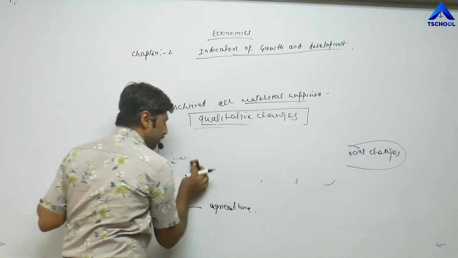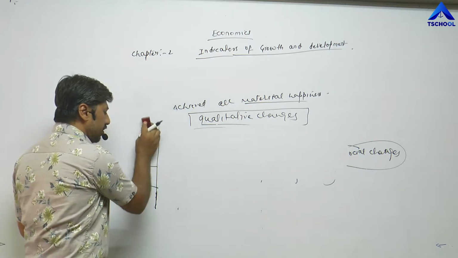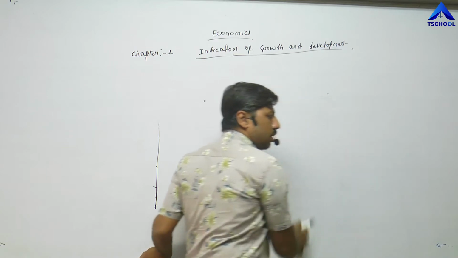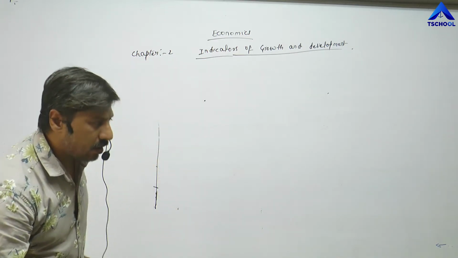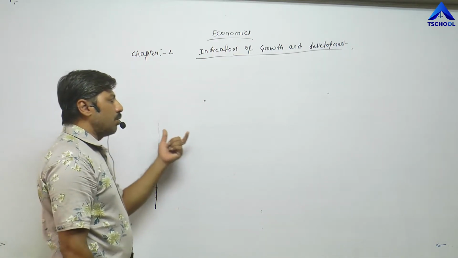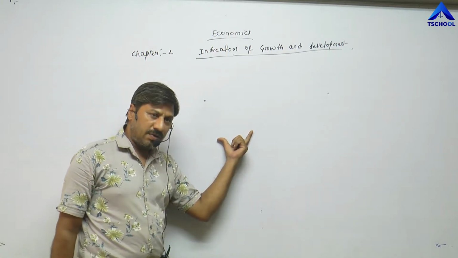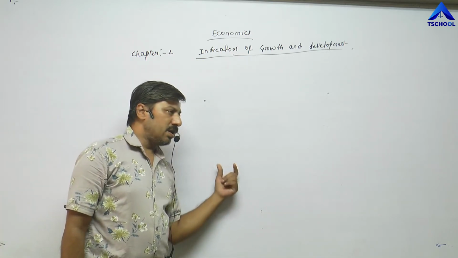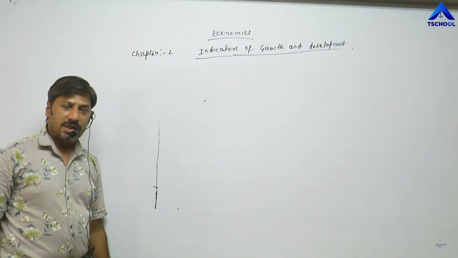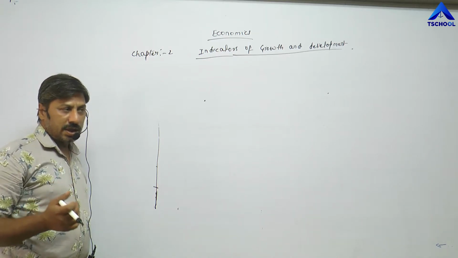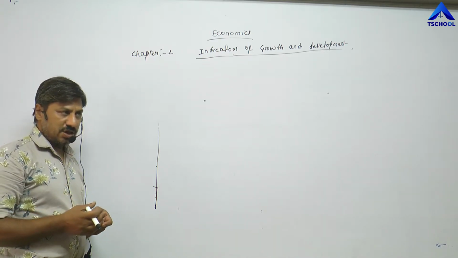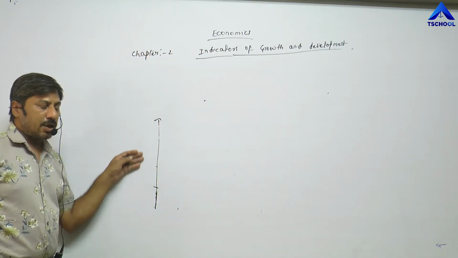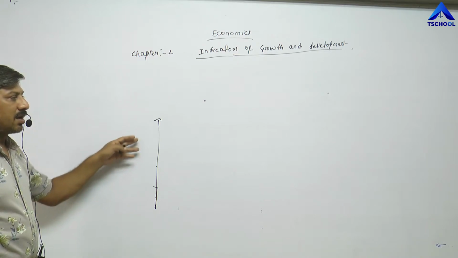In our story, when this individual started to earn income, that is called quantitative changes. And with this earned income, when he tried to bring changes in his quality of life, when he tried to improve or raise his standard of living, when he tried to leave all the traditional thinkings, old thinkings, orthodox thinkings, superstitions, social changes, means qualitative changes, up to that point, we can say that economic development takes place in that individual.